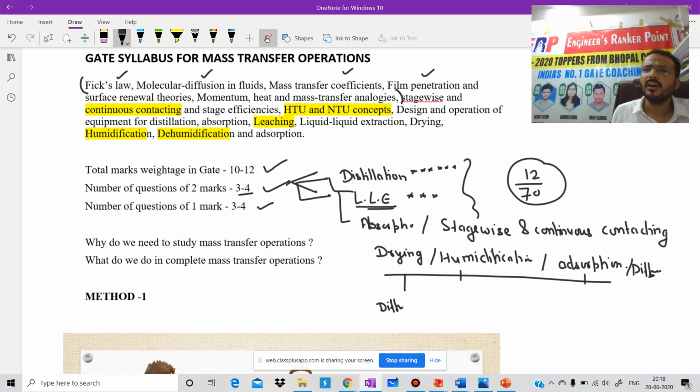Now I am putting some examples in front of you. Separation of mixtures constitutes a major class of operations in the chemical process industry and the industries related to chemical processes, and some mixtures are separated by purely mechanical techniques.